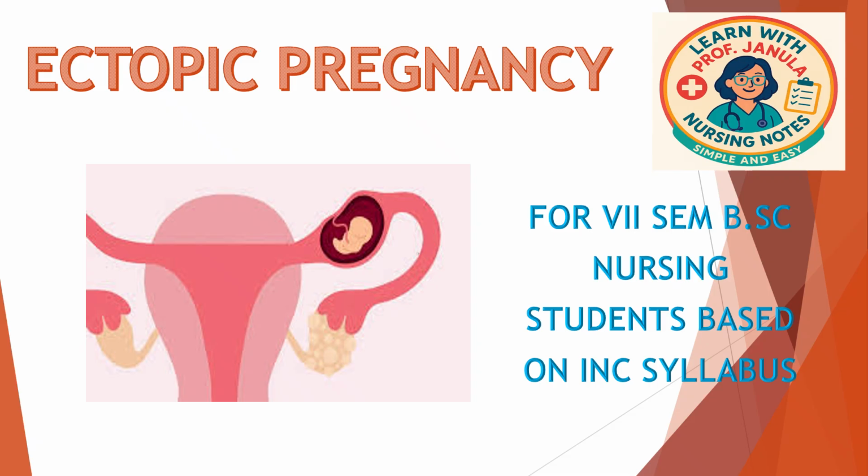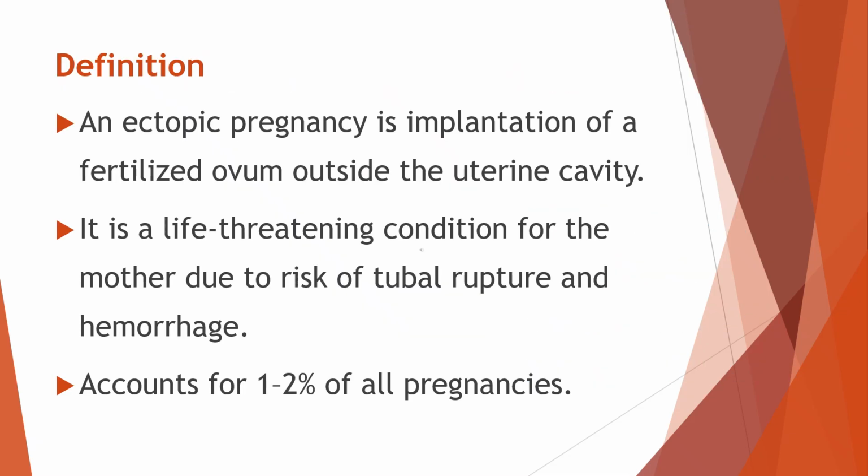In today's video, we are going to learn about ectopic pregnancy. Let's get started. Let's see about what an ectopic pregnancy means. It happens when a fertilized ovum implants outside the uterine cavity. Second, we will see why this is important. It is a life-threatening condition for the mother because there is a high risk of tubal rupture and severe hemorrhage.